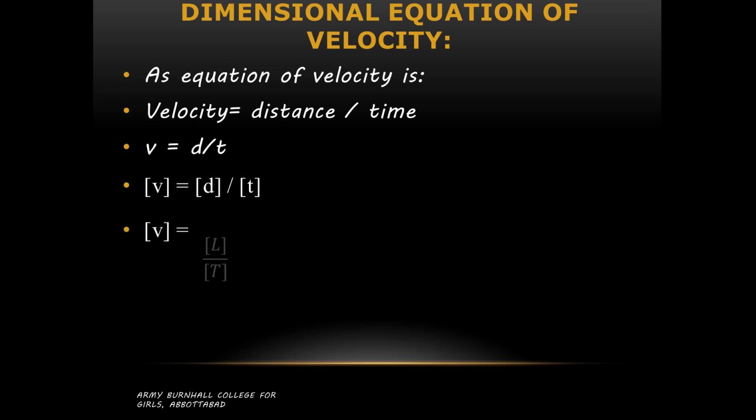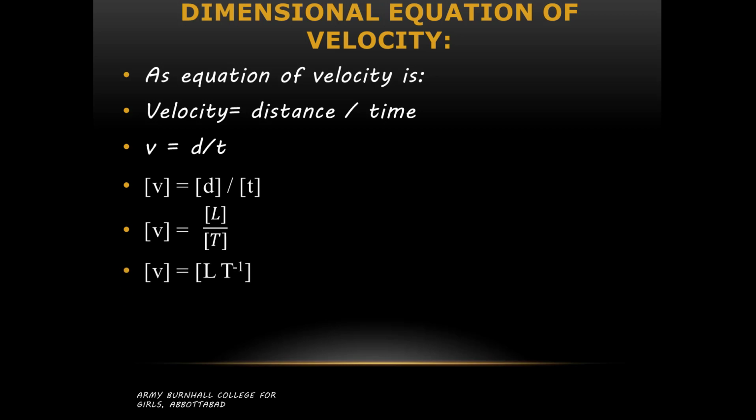Dimension of d is capital L, dimension of t is capital T. So dimension of v is equal to dimension of L divided by dimension of T. Keep in mind that we cannot use a single bracket for these two terms because they are in numerator and denominator. So we have to use separate brackets for both terms. In division, we cannot use a single square bracket.